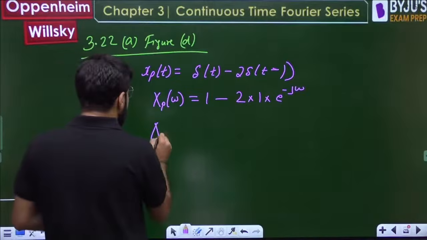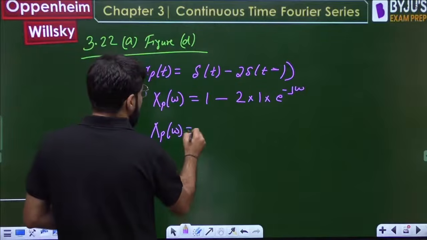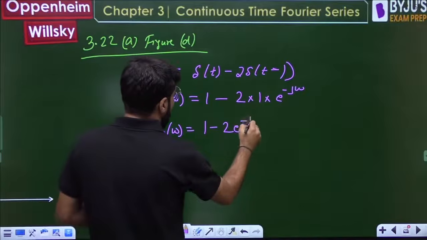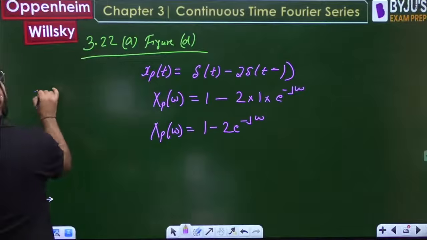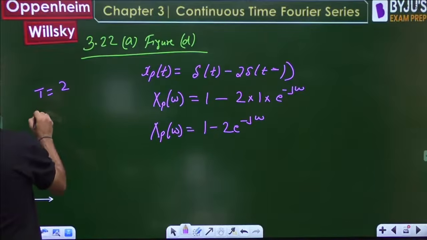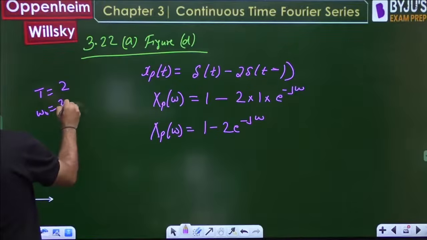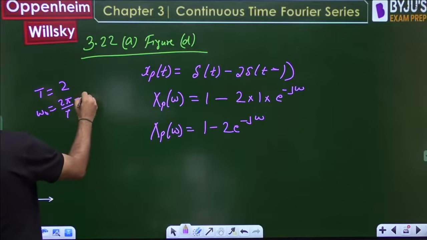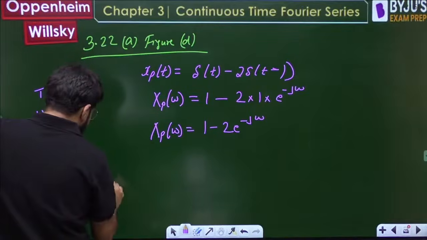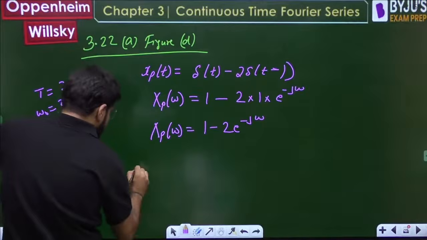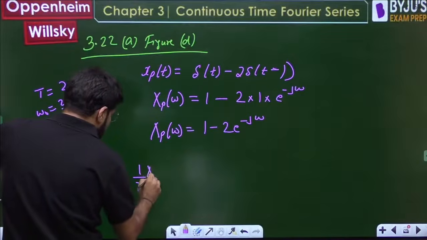So what is xp omega? That is 1 minus 2 e power minus j omega. Now what is the time period corresponding to this signal? Already I highlighted 2. So omega naught, the fundamental frequency, is 2 pi by T, which becomes pi. The shortcut formula for ck is given by 1 upon T xp of k omega naught.